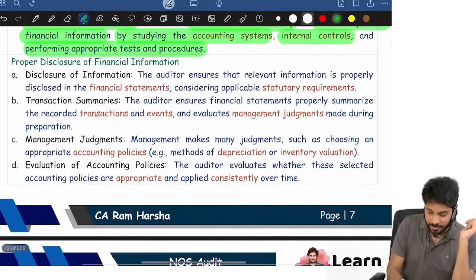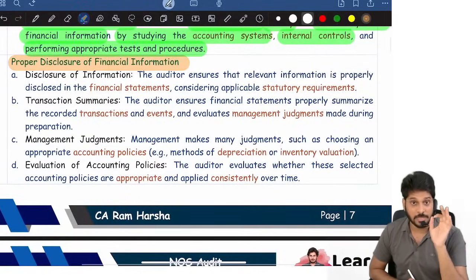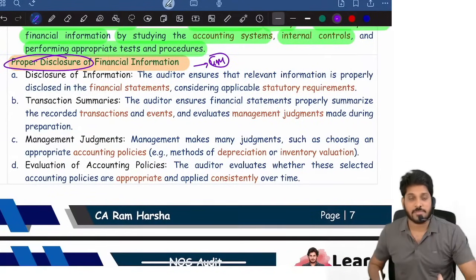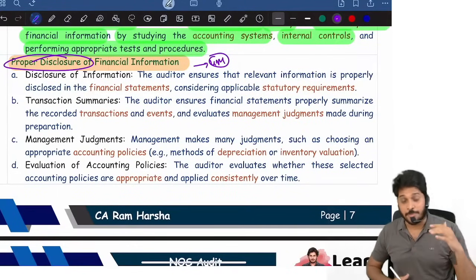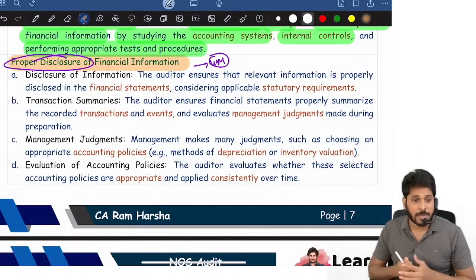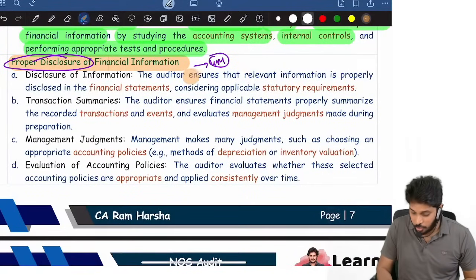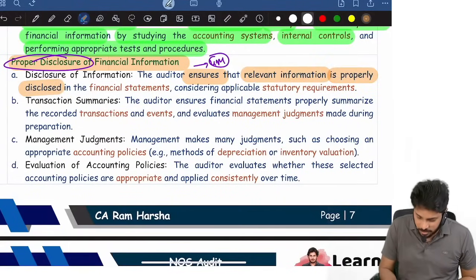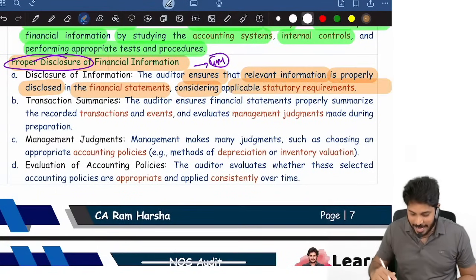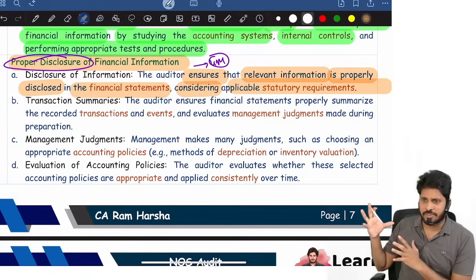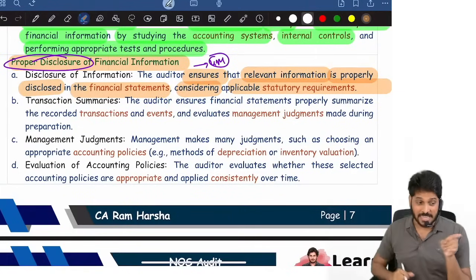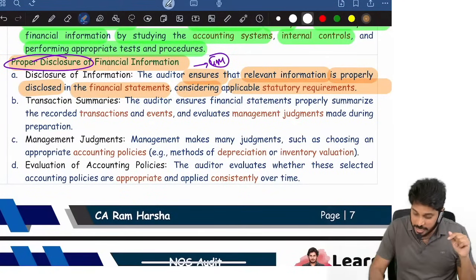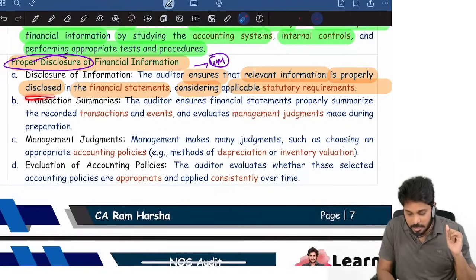Then another important thing, auditor is also concerned with the proper disclosure of financial information. This itself can be asked as a 4 marks question. We are concerned about proper disclosure of financial information. What do you mean by proper disclosure of financial information? The auditor has to verify, he has to ensure whether relevant information is properly disclosed in the financial statements, considering applicable statutory requirements. So accounting standards, legal financial reporting framework like Schedule 3, look at all those and see whether the client's balance sheet and P&L are disclosing relevant financial information or not. So the auditor has to ensure relevant information is properly disclosed in financials.